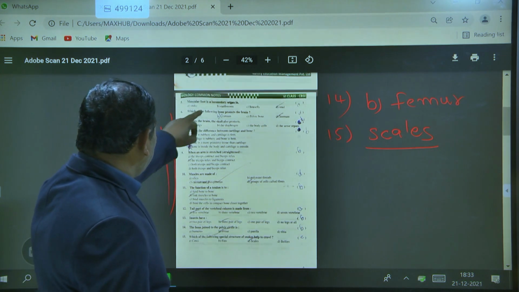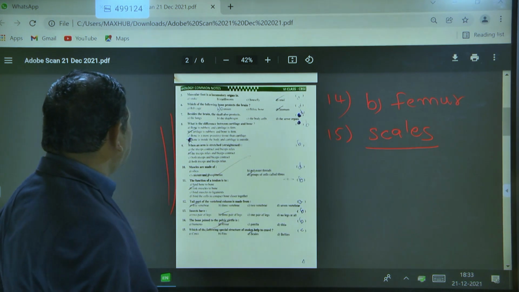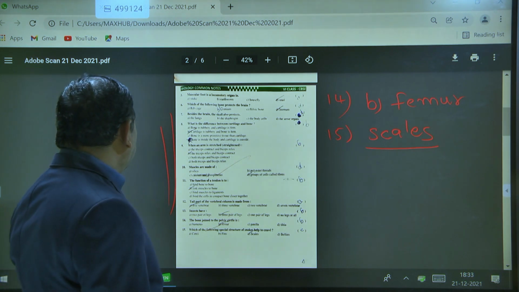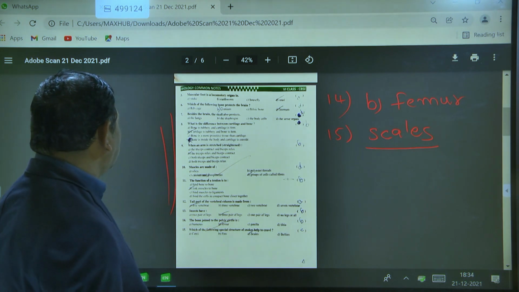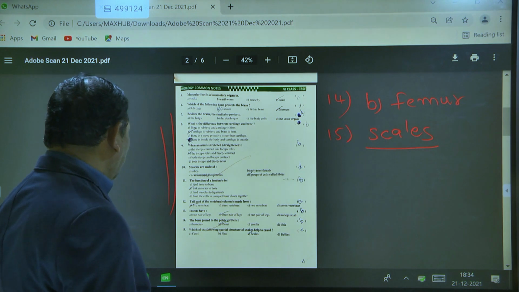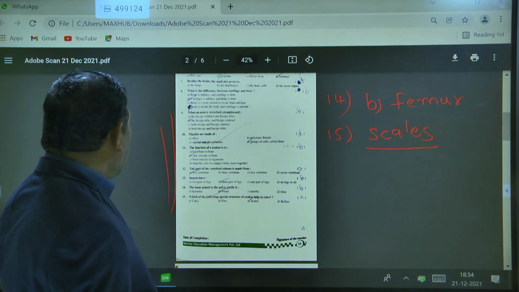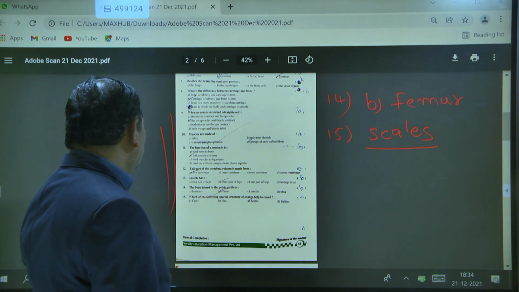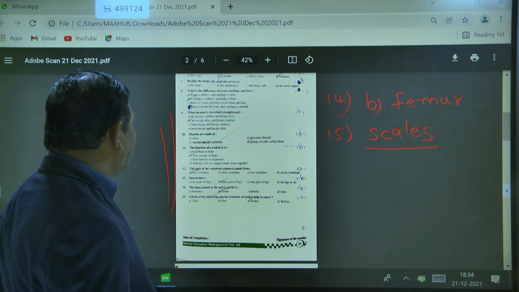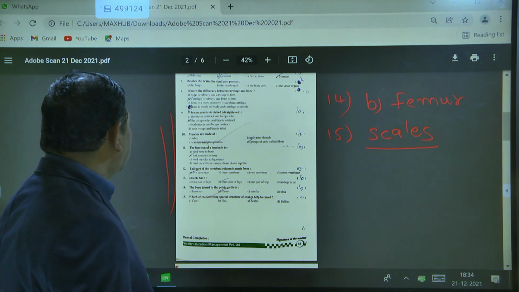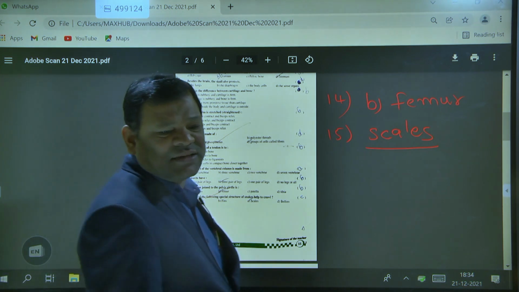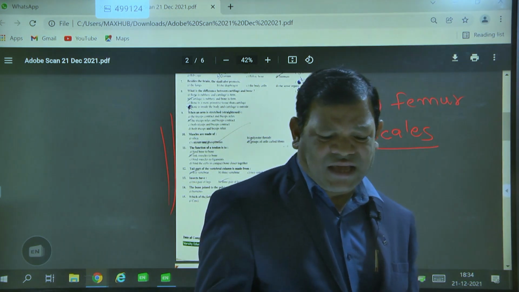The function of the tendon is to link the muscle to the bone, and the tail part of the vertebral column is made up of 5 vertebrae. Insects have 3 pairs of legs, and the bone joined to the pelvic girdle is the femur. Which of the following special structures of the snakes helps them to crawl? That is nothing but scales.